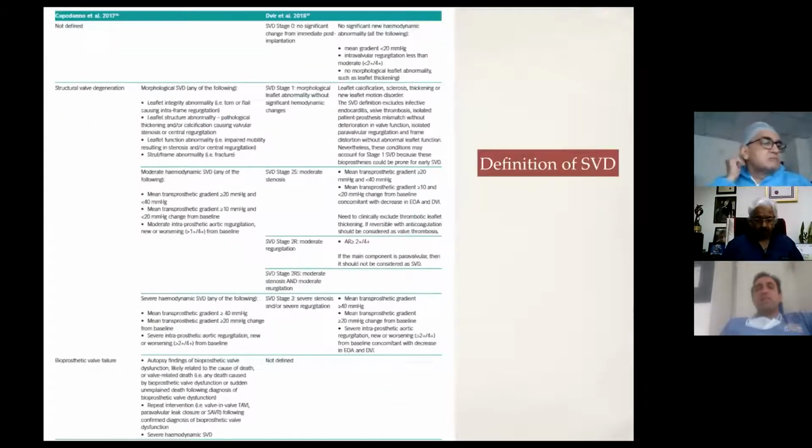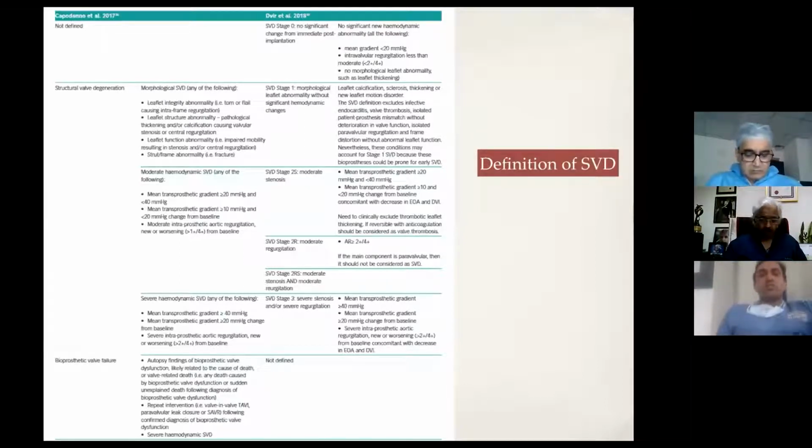So this is a very busy slide. I have taken this from the ESC guidelines. The problem earlier was there was no standard definition of a surgical tissue valve degeneration. So different definitions were used in different studies, and that is why the data was not very concordant across all the trials. But this is the current definition which should be utilized if you are defining a patient with structural valve degeneration.